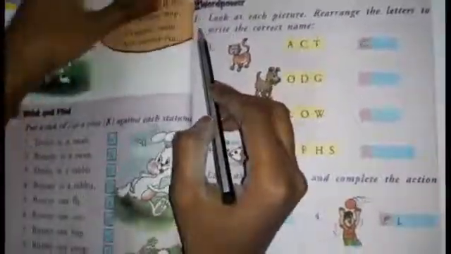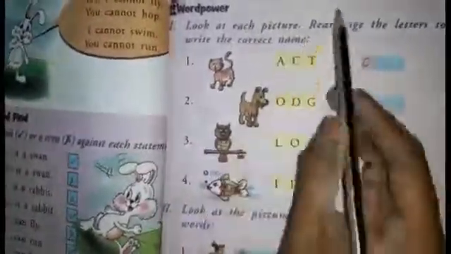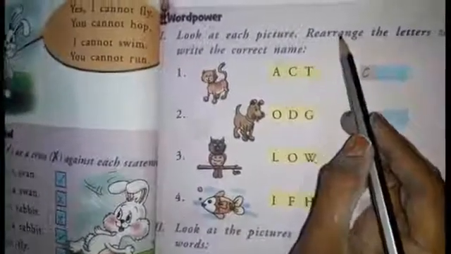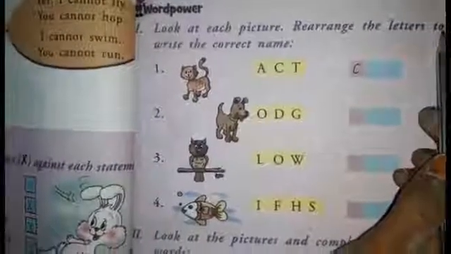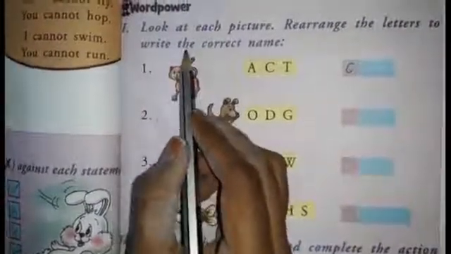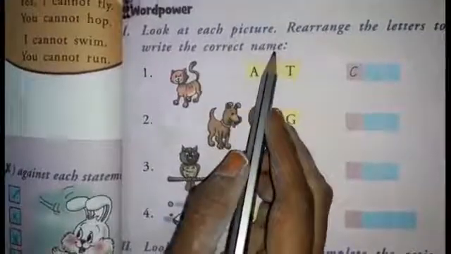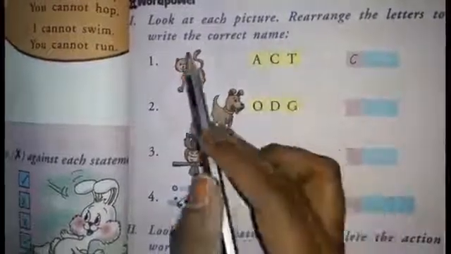Next, page number 7. Word power. First see Roman number 1. Look at each picture, rearrange the letters to write the correct name.